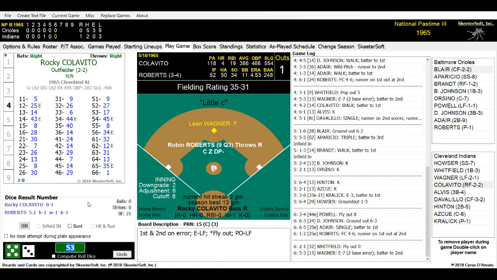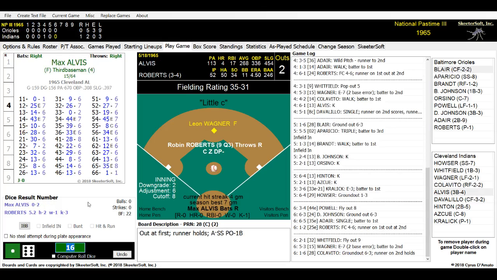Rocky Colavito's up, 1 down. Here we go. Rocky Colavito walked his last time up, and flew out to right field in the 2nd inning. Here's the pitch. It is a 16. And Rocky Colavito hits it out very quickly to Aparicio. Aparicio looks at Wagner, keeps him there, and fires to first for the out. We have 2 down. Wagner still remains on second base. They were not going to let him go. He has too much speed for that.